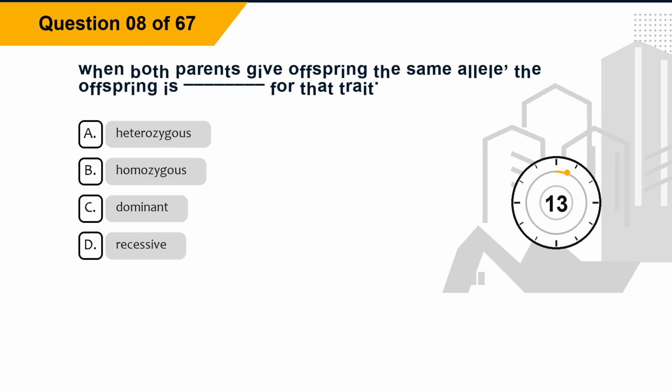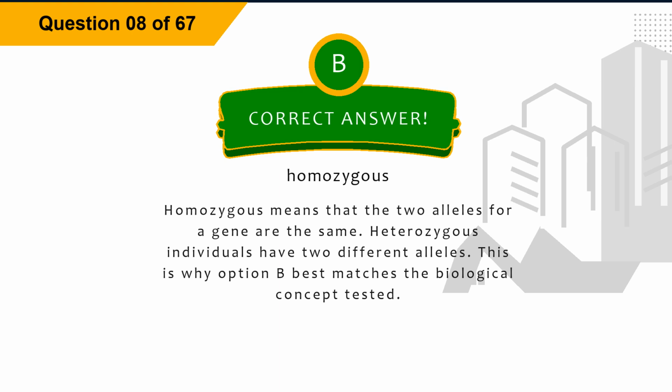Question 8. When both parents give offspring the same allele, the offspring is blank for that trait. Option A, heterozygous. Option B, homozygous. Option C, dominant. Option D, recessive. The correct answer is option B, homozygous. Explanation. Homozygous means that the 2 alleles for a gene are the same. Heterozygous individuals have 2 different alleles. This is why option B best matches the biological concept tested.